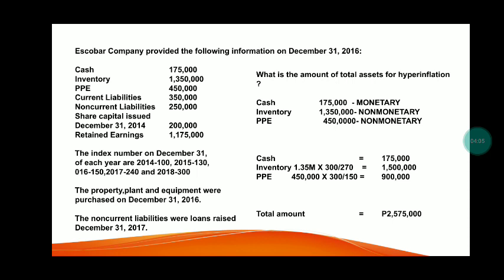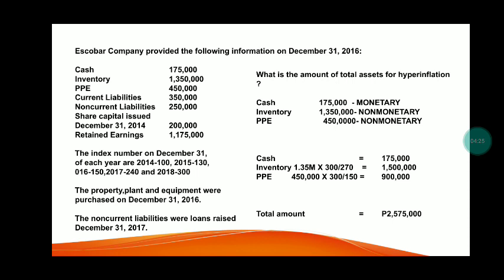Let's proceed to the next example. Escobar Company provided the following information on December 31, 2016. Cash, inventory, PPE, current liability, and so on. So, the question is, what is the amount of total assets for hyperinflation?